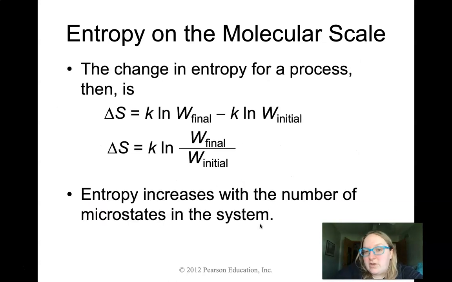So however many you can measure is going to be however many you can use to determine what the entropy of the system is. Now, in doing this, if he took initial and final processes, right, so he did before the reaction and after the reaction, then he could see what the change in entropy was of the overall reaction. And in doing this, he would see that the entropy increases with the number of microstates.